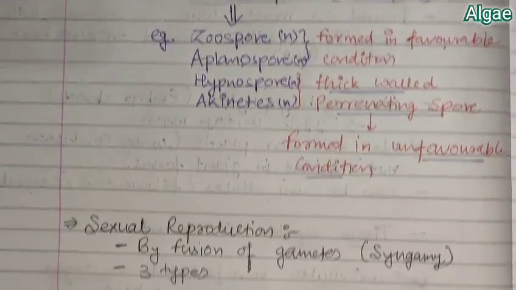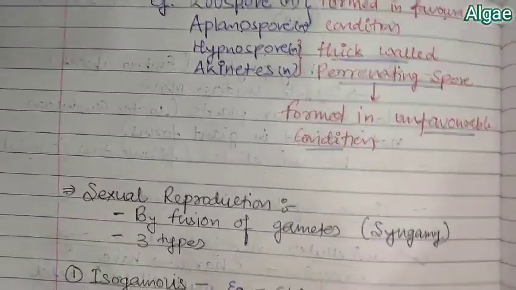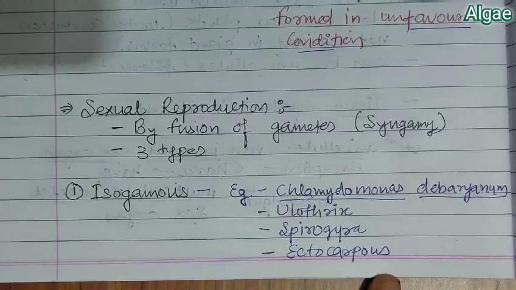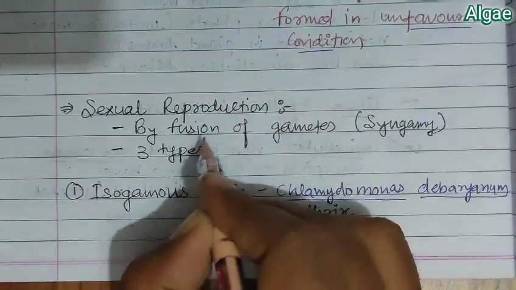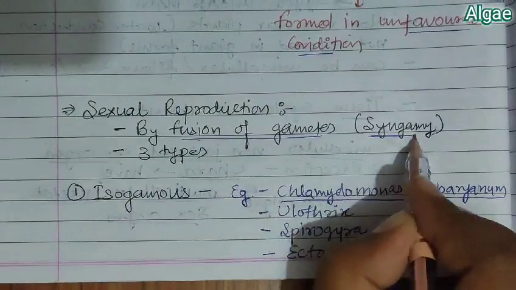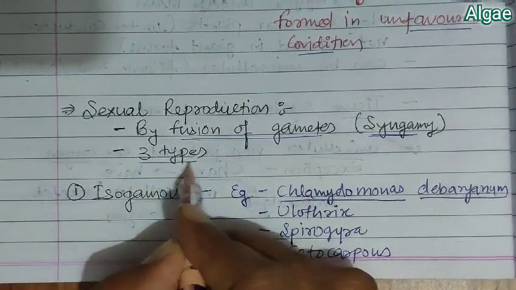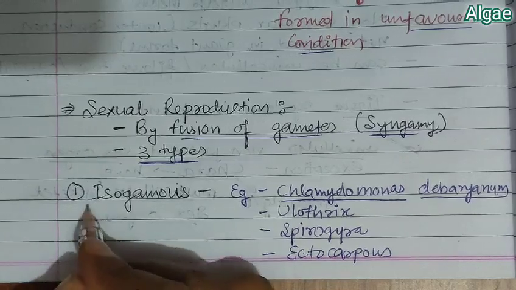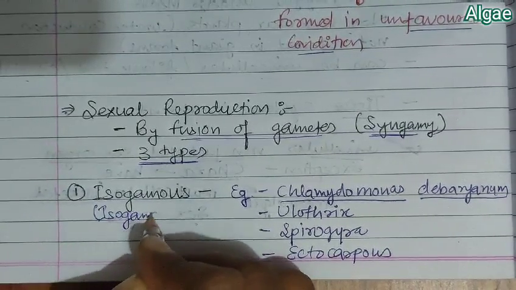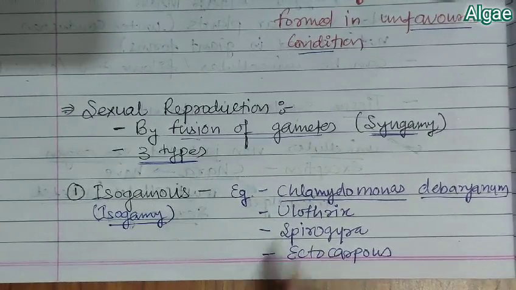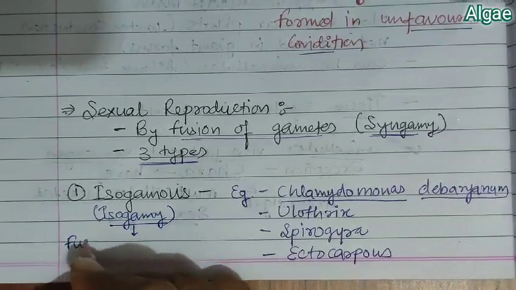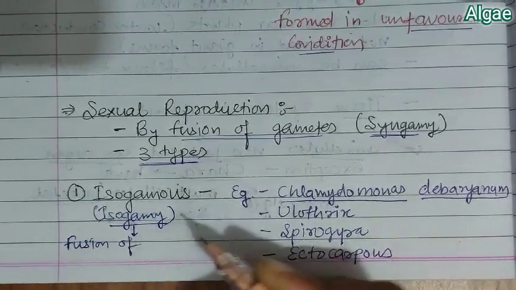Then we talk about the next part of reproduction, that is sexual reproduction. Sexual reproduction occurs by fusion of gametes, and here fusion of gametes is known as syngamy. Now this syngamy is of three types. The first is known as isogamous, or we call it isogamy. Isogamy is defined as fusion of